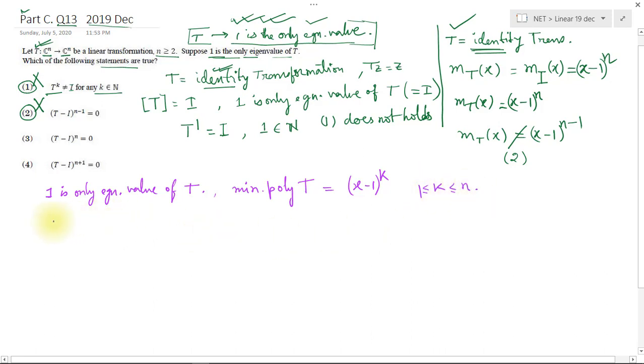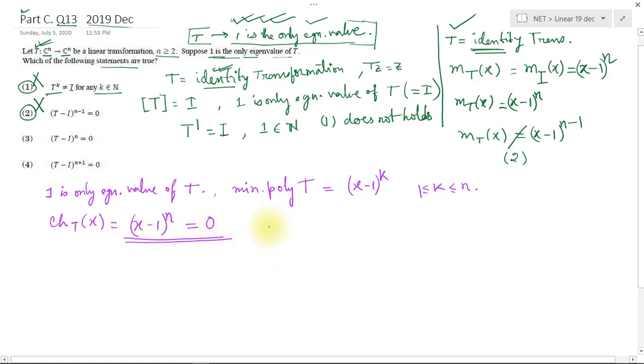That means the characteristic polynomial of T will be x minus 1 to the power n, because the roots of the characteristic polynomial have to be the roots of the minimal polynomial, and the characteristic polynomial does not contain any other root than the minimal polynomial. The characteristic polynomial should be of degree n. So we have x minus 1 to the power n is 0. This is our characteristic function.